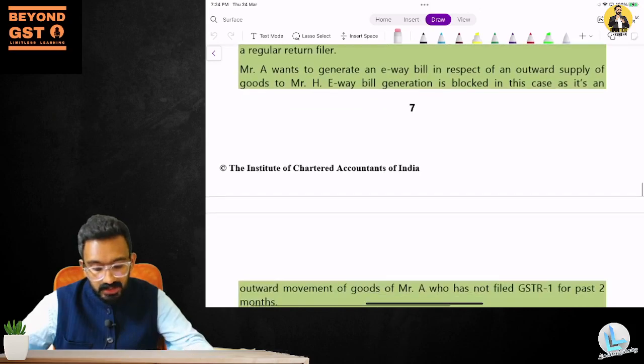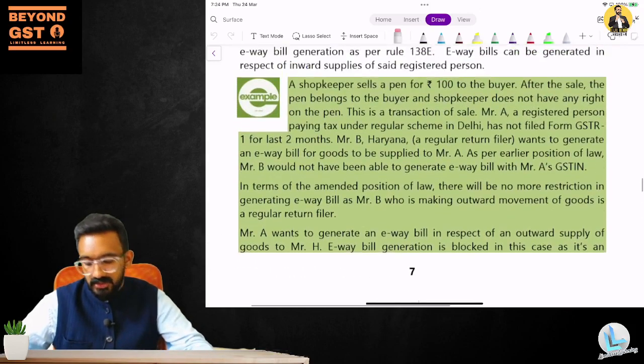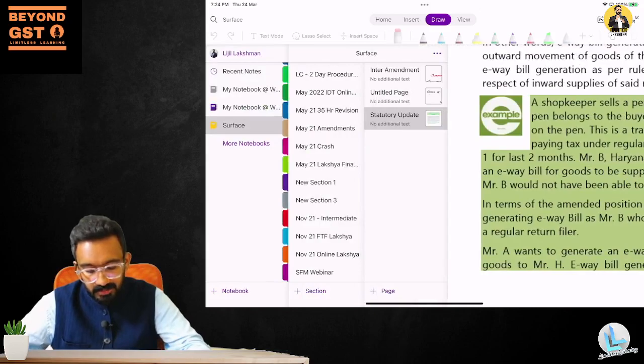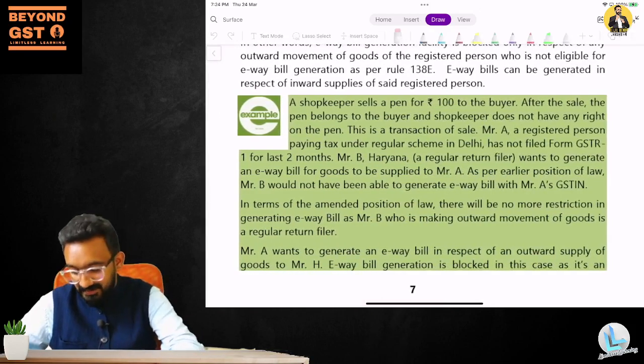If Mr. A wants to generate an e-way bill in respect of outward supply of goods to Mr. H, e-way bill generation is blocked in that case. An outward movement of goods by Mr. A, who has not filed GSTR-1 for the last 2 months, is blocked. Only the outward supply is blocked. So that kind of thing can be put into a practical question. I still don't know the reason why they have given the first two sentences. We'll have to figure that out.